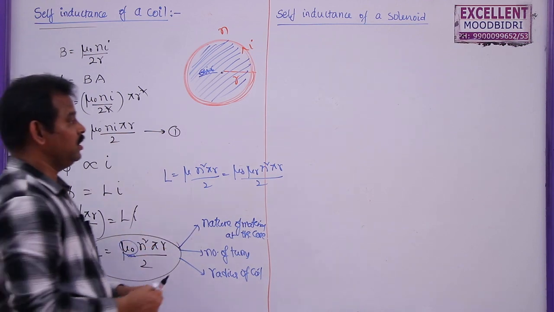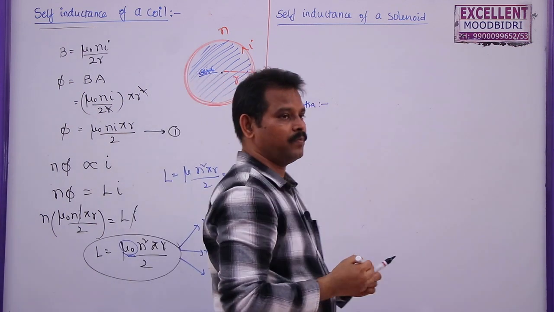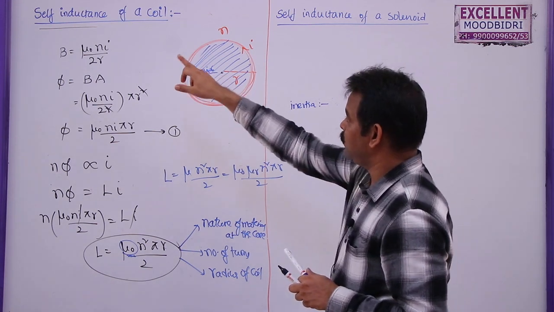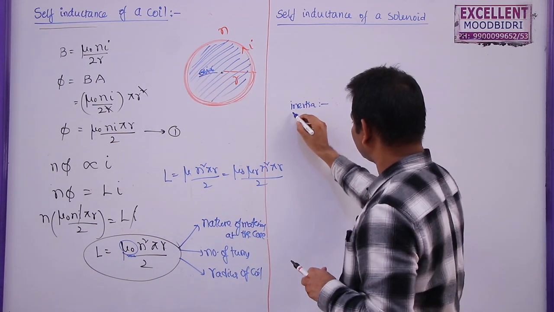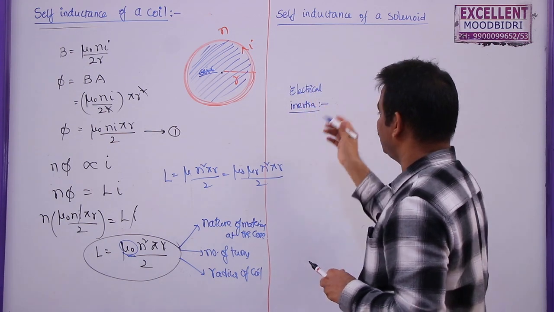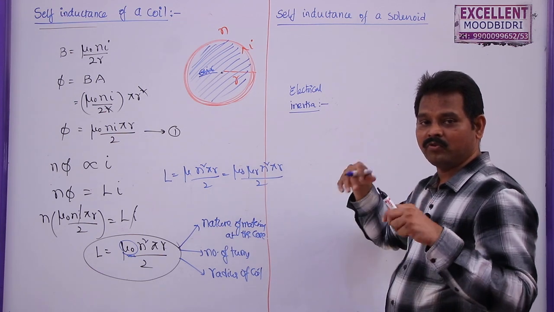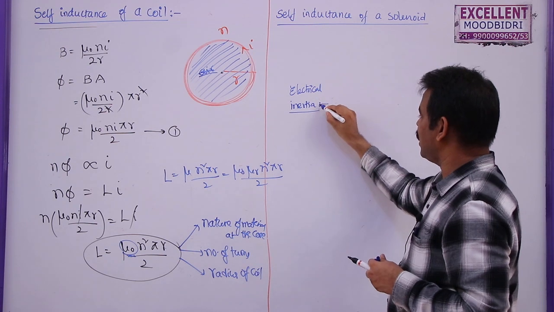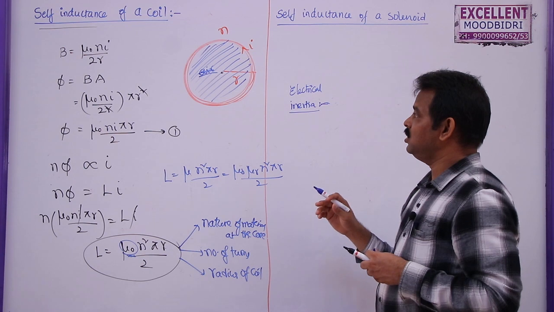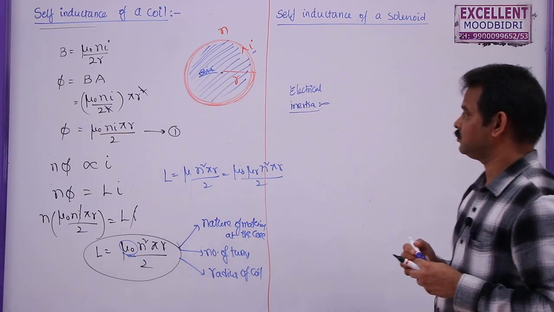We know that inertia is the inability of a body to change its state by itself. But here the self inductance is also called inertia, but we call it electrical inertia. In mechanical inertia, it is the inability of a body to change its state of rest or uniform motion by itself. But electrical inertia is the inability of this coil to change its state of growth in current or decay in current.